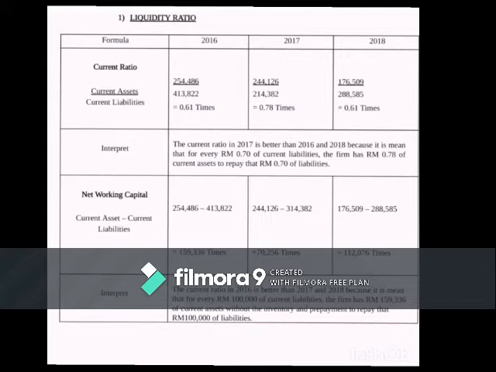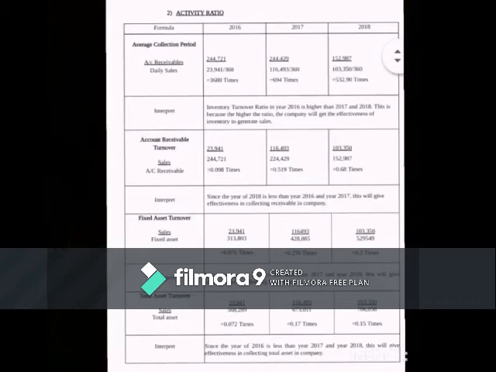Net working capital current ratio in 2016 is better than 2017 and 2018 because it means that for every 100,000 of current liability, the firm has 159,336 of current asset without the inventory and prepayment to repay that 100,000 of liability. Number 2, activity ratio. Average collection period formula: AC receivable divide daily sale.